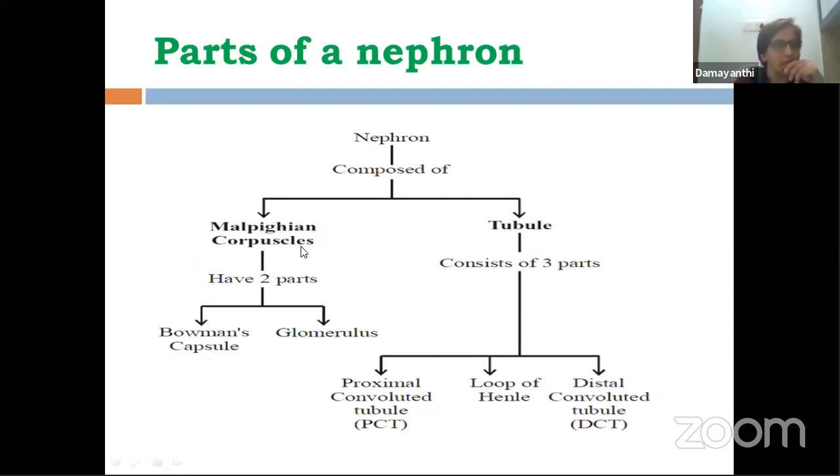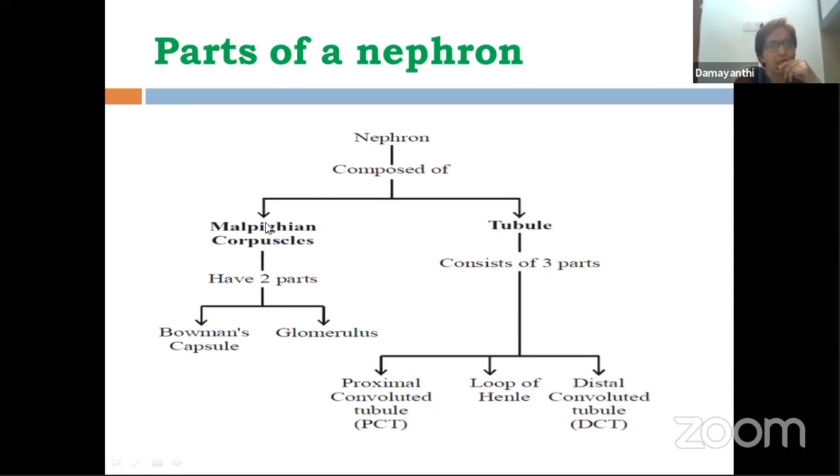Malpighian corpuscle. Another name for this is renal corpuscle. It is not here. Please write down Malpighian corpuscle or Malpighian body or renal corpuscle. Next part, the tube part, is called the tubule. Tubule means a very, very small tube, a minor tube. The word minor is also big, actually. It is much smaller than that.